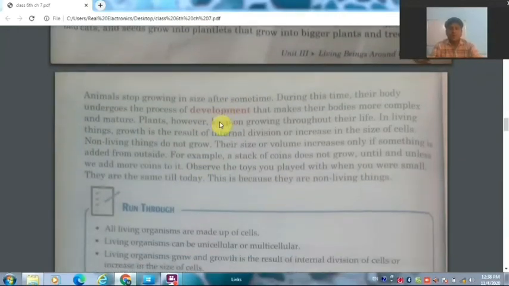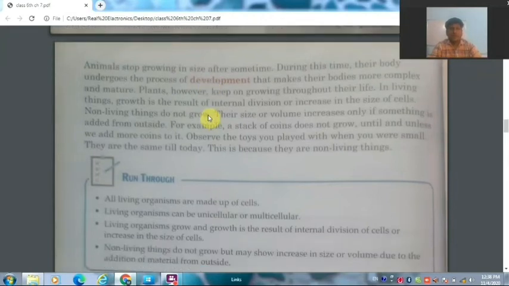Now all the living organisms have a different type of growth pattern. Like plants, they grow throughout their life. Till the last moment of their life they keep growing. But the human beings and animals grow only for a certain period. You can see that your height will increase only until some age, like 20 years, 25 years. After that your height stops increasing. So only for a certain time do living beings grow. Now non-living things never grow. They remain the same size as they are.